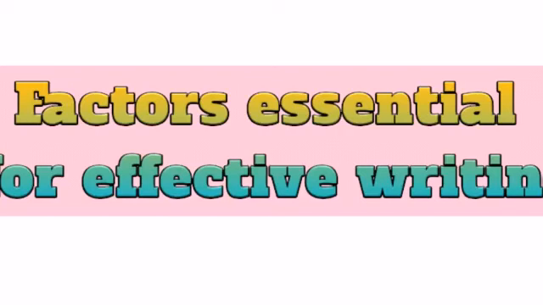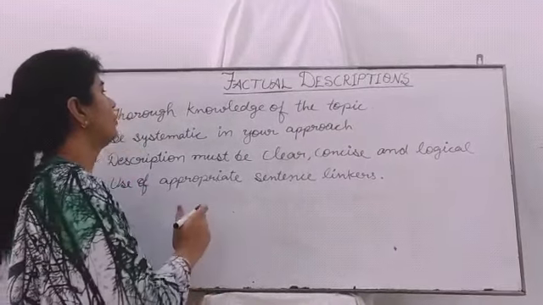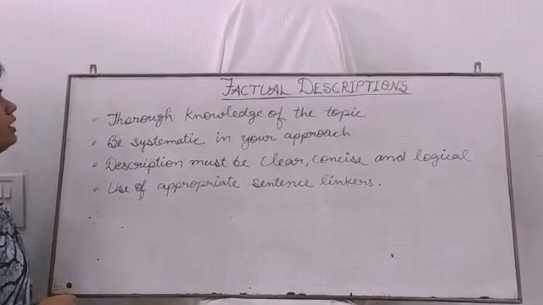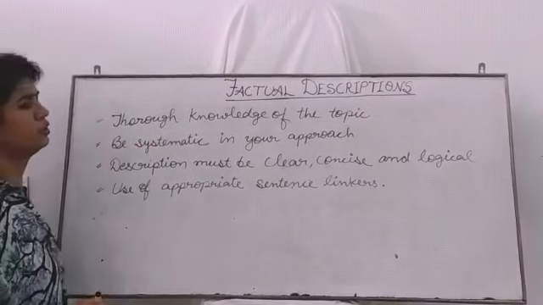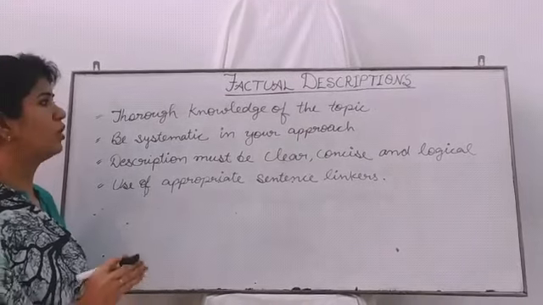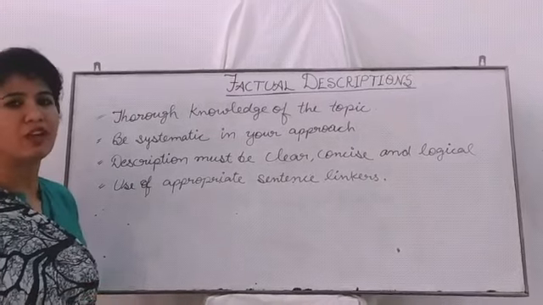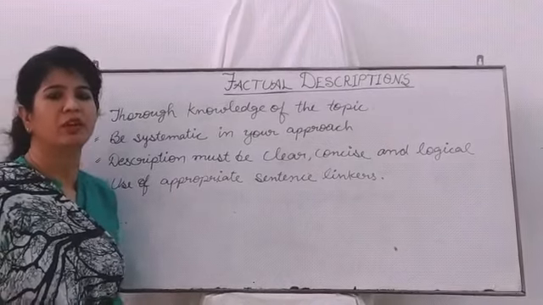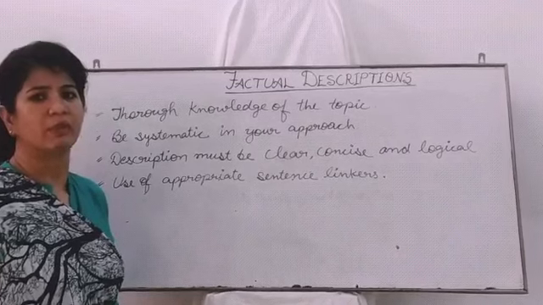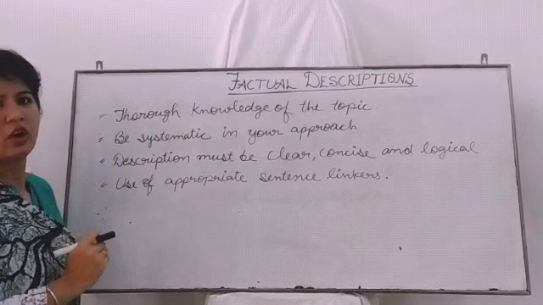Alright? While writing a factual description, you must remember these points. Always keep these points in your mind. First one is thorough knowledge of the topic. You must have the knowledge of the topic. If you don't know about the topic, you can't write it. For example, if you are writing about an ATM, if you don't know how to operate it, then it's not possible that you can write about it. So it's very important to have thorough knowledge of the topic.